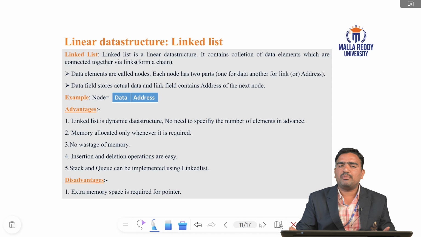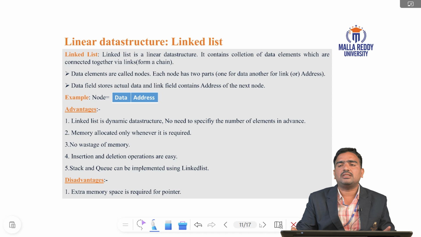A linked list is a dynamic data structure. No need to specify the number of elements in advance. For example, an array is declared in advance only. A linked list is not declared in advance. Whenever you want data, whenever you want memory, you declare it at that time. Memory is allocated only whenever it is required. No wastage of memory.